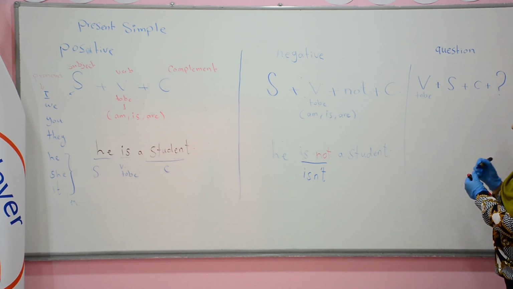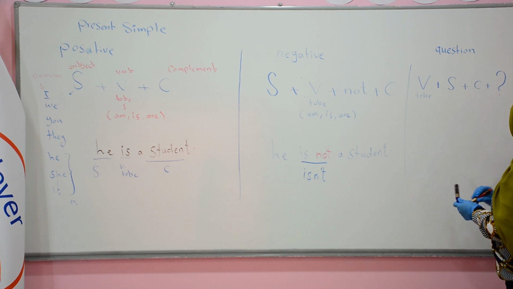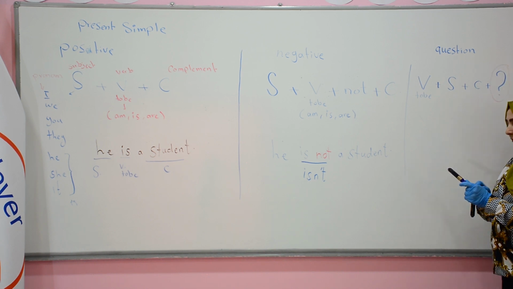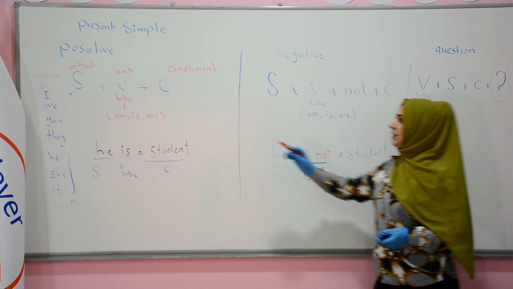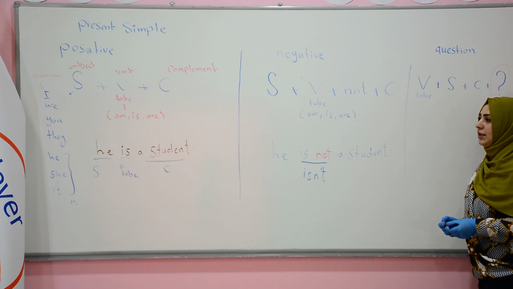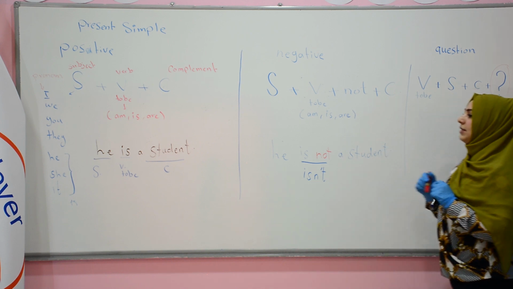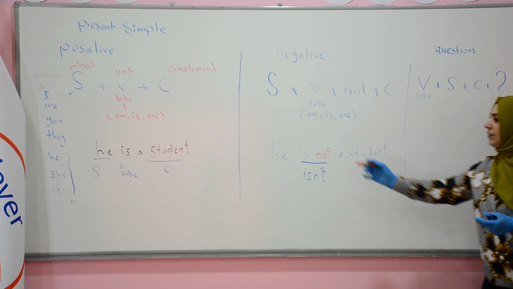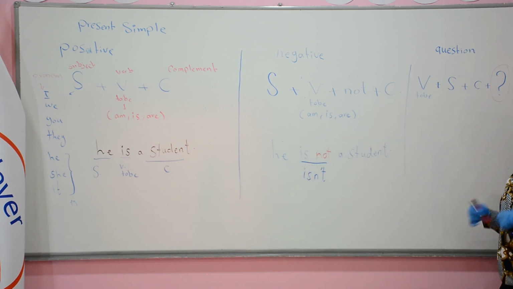Don't forget the question mark. If we make this sentence a question, how do we make it? For example, he is a student. Where's the verb?